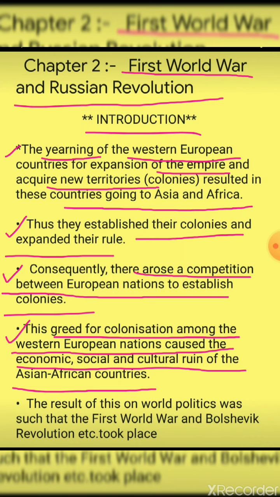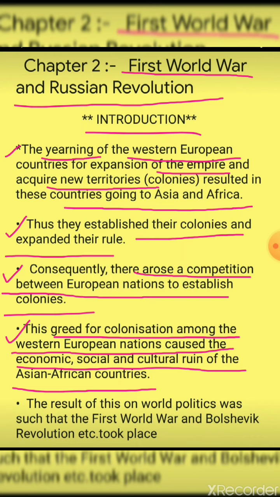They totally destroyed economically, socially and culturally the countries of Asia and Africa. Who did that? The Western European nations. Economically, that means financially, they made them totally weak.